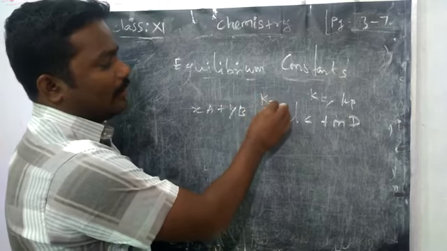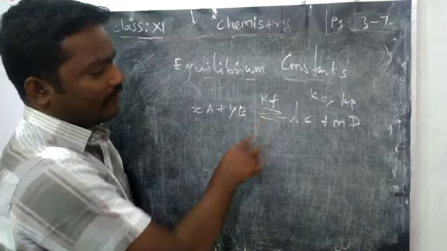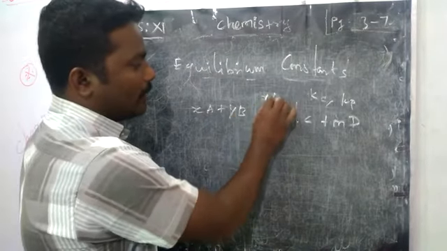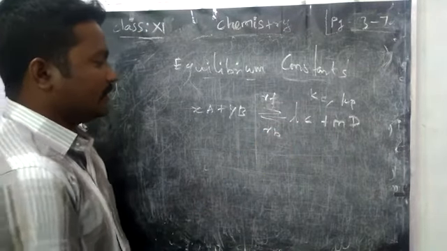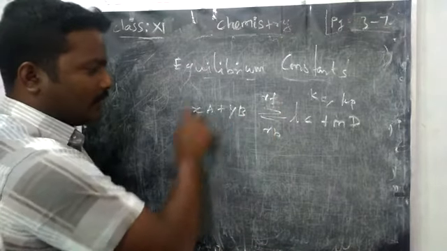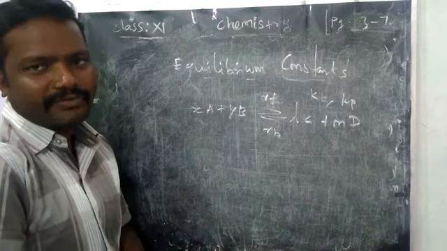The forward reaction has constant Kf, and the rate of the reverse reaction has the reverse constant Kb. Forward reaction rate: the rate of the reaction is directly proportional to the concentration of reactants.